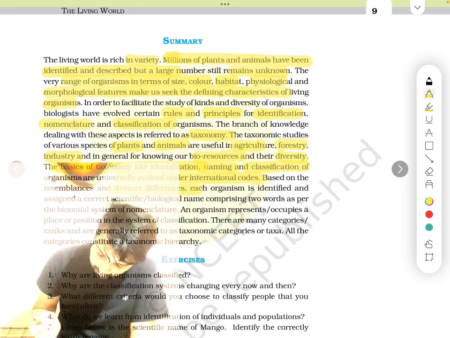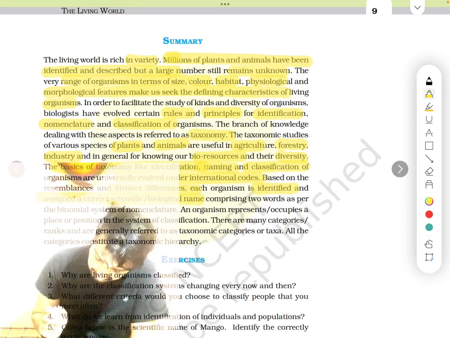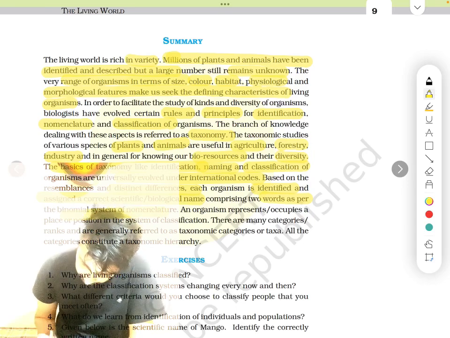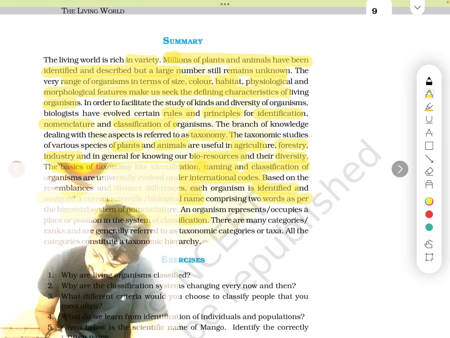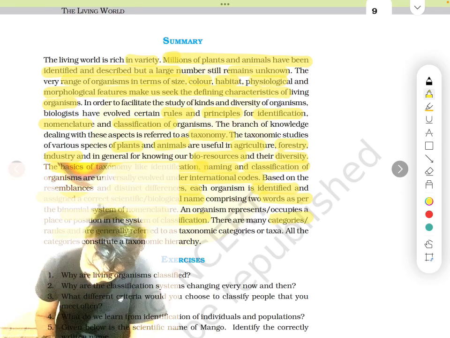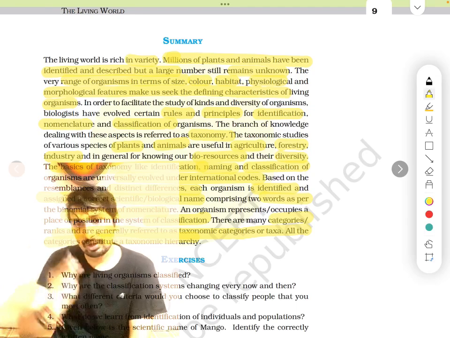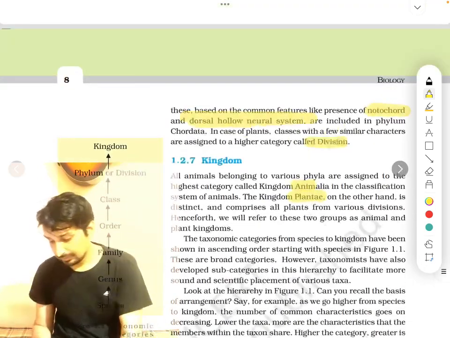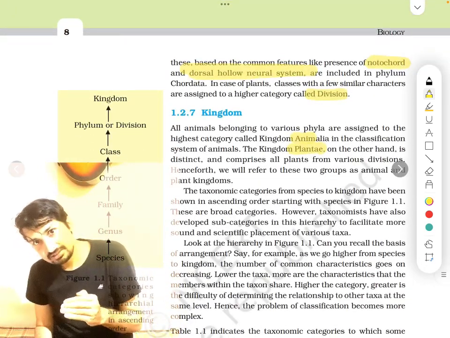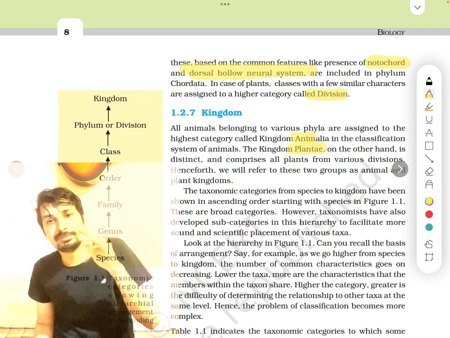Based on resemblances and distinct differences, we name them. We first identify them and we assign them a specific biological name comprising two words as per binomial nomenclature, what I told you. An organism represents and occupies a position in classification. These are different types of categories, ranks, generally represented as taxonomic categories or taxa. All categories together constitute the taxonomic hierarchy. What is the taxonomic hierarchy I told you? Tell me. So species, genus, family, order, class, phylum or division, kingdom.